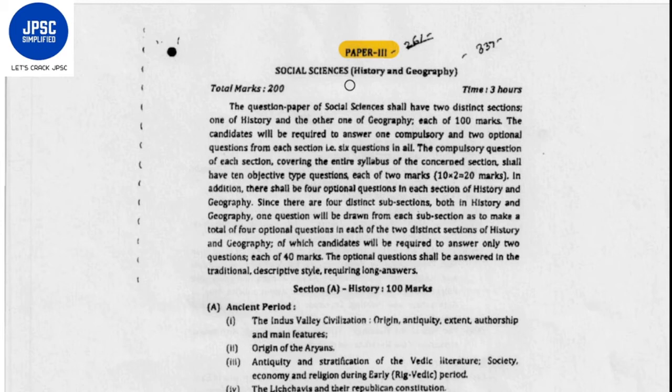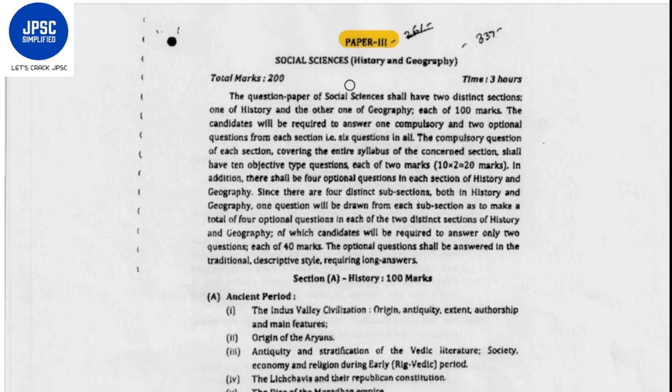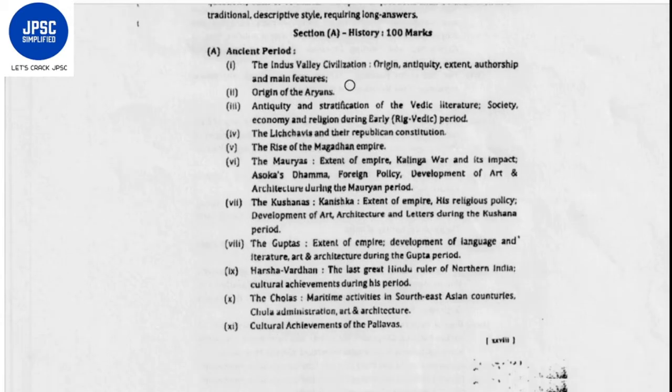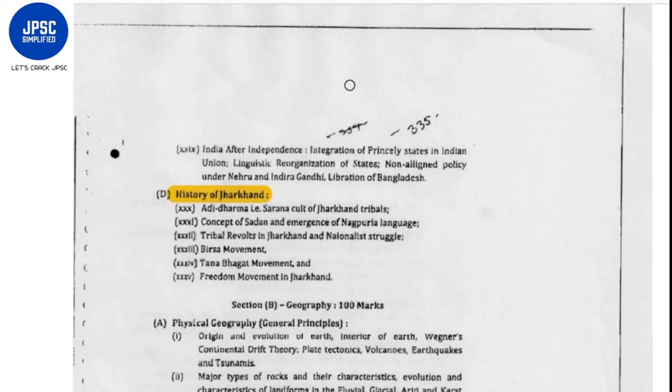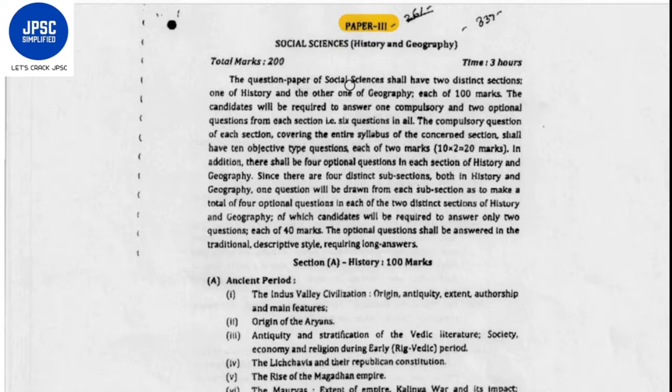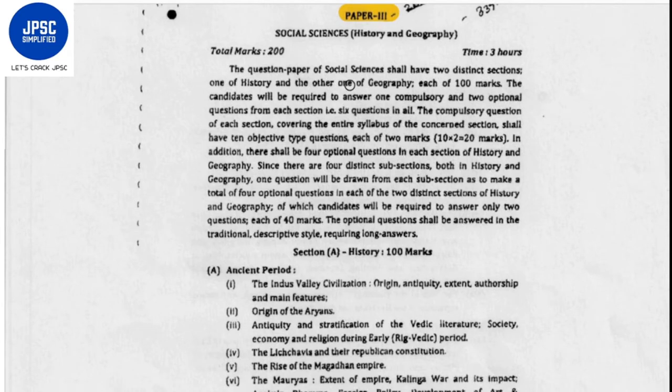The history again is divided into four sections, that is ancient period, medieval period, modern period, and history of Jharkhand. The scheme for this paper would be as follows. This paper will consist of two sections: the history section, which will be of 100 marks, and the geography section, which will again be of 100 marks.